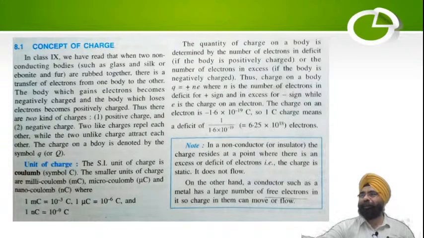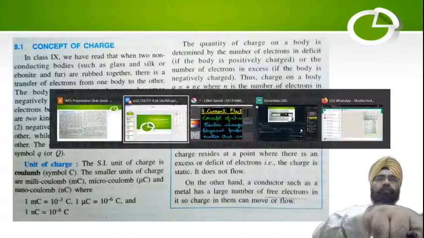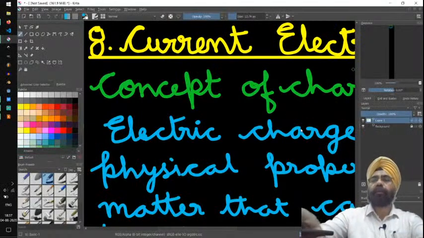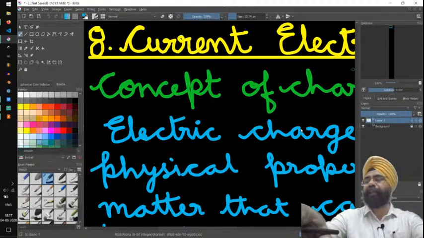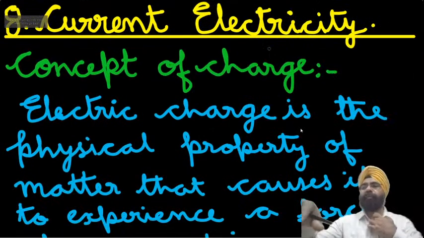Okay, tell me now. Why, when two non-conducting bodies are rubbed together, do they acquire a charge? You also have to tell me what we mean by charge.